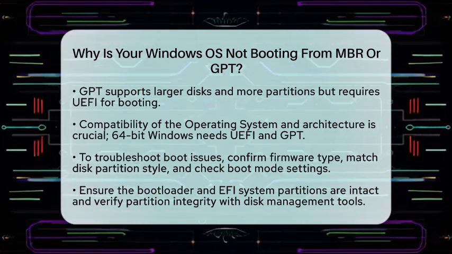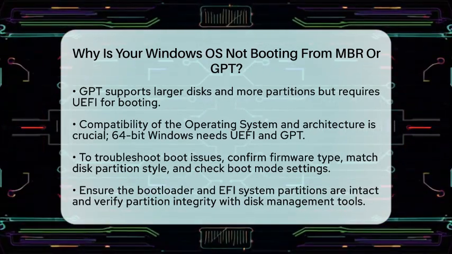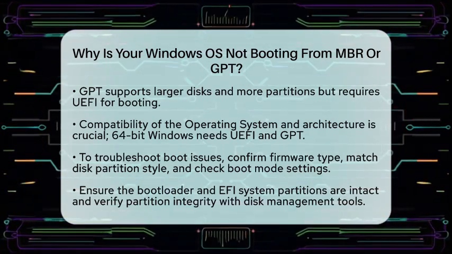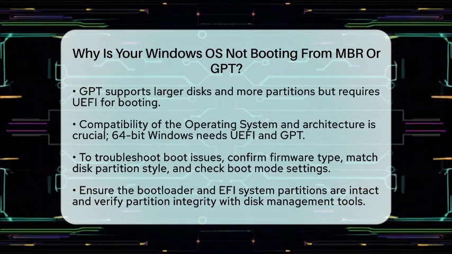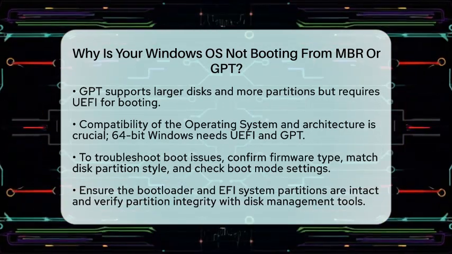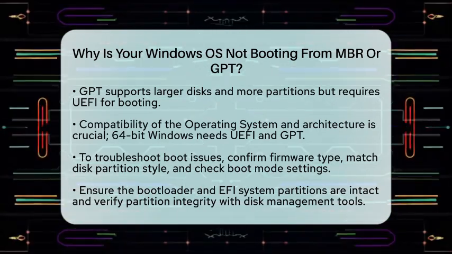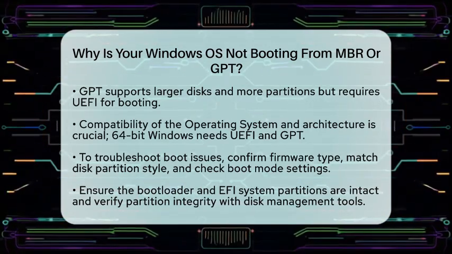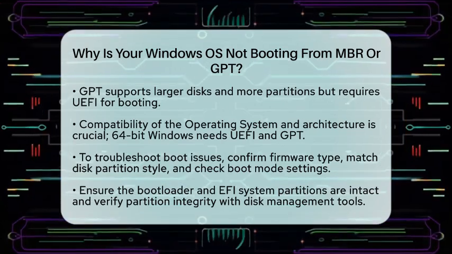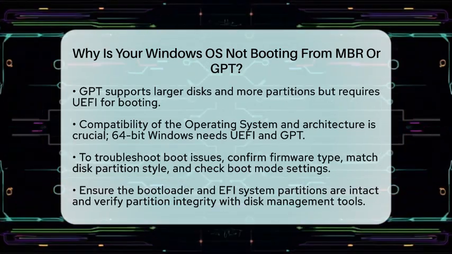To ensure your Windows operating system boots correctly, start by confirming your system firmware type. Match your disk partition style accordingly. Check your firmware settings to enable the correct boot mode. Ensure that the bootloader and EFI system partitions are intact. Use disk management tools to verify partition integrity and scheme compatibility.